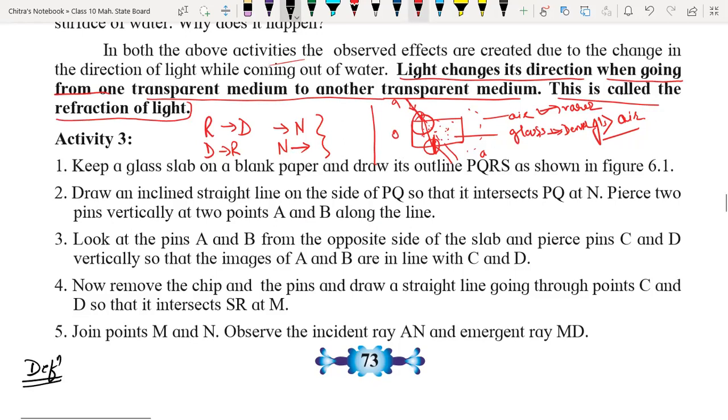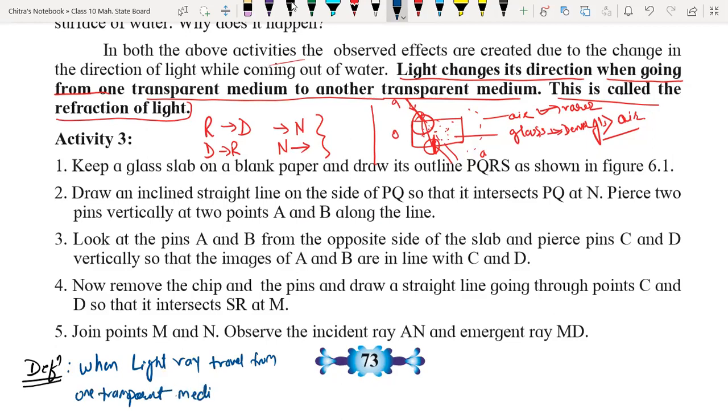So when light rays travel from one transparent medium to another transparent medium, it changes.